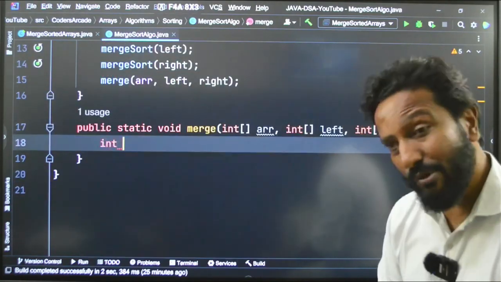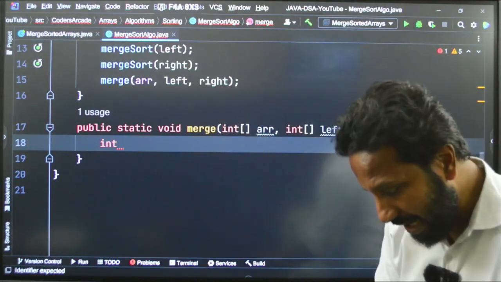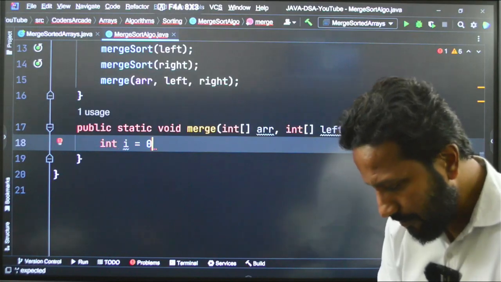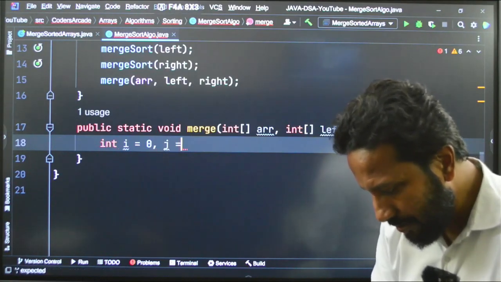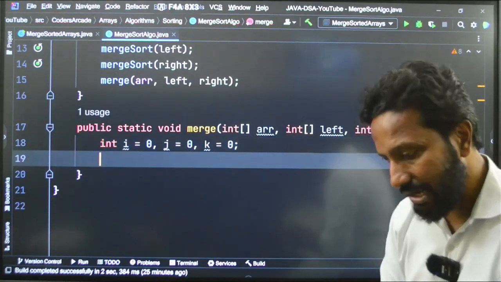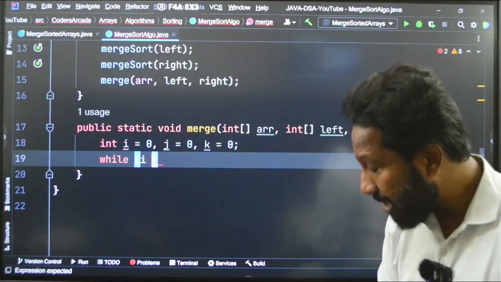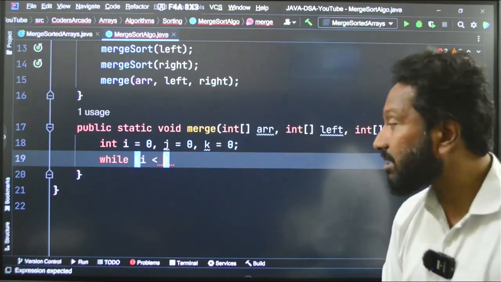I had taken 3 pointers, remember the 3 pointer, 2 pointer approach with the k variable. I will say int i is equal to 0, j is equal to 0 and k is equal to 0, for all the 3, correct. Now, what was the condition? While my i is less than what?